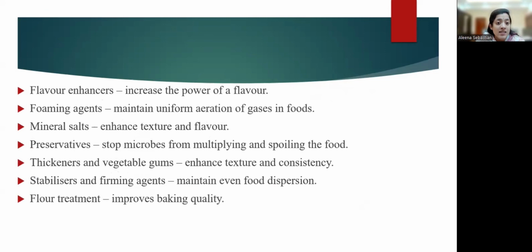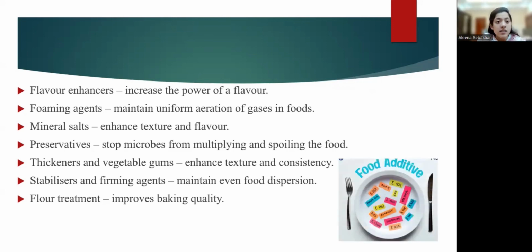Mineral salts enhance texture and flavor. Preservatives stop microbial growth in food. Thickeners and vegetable gums enhance texture and consistency. Stabilizers and firming agents maintain even food dispersion. Flour treatment agents improve baking quality. So these all come under food additives. Okay, the list goes like that.